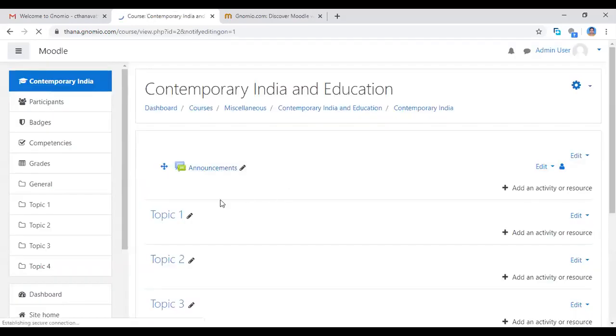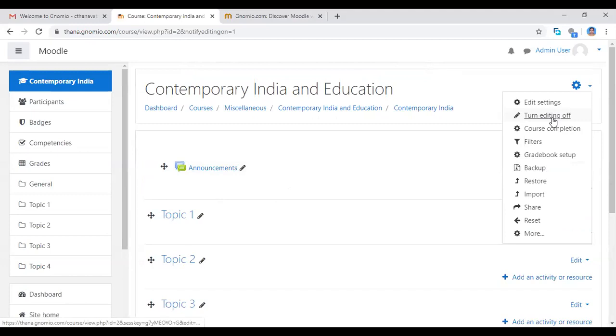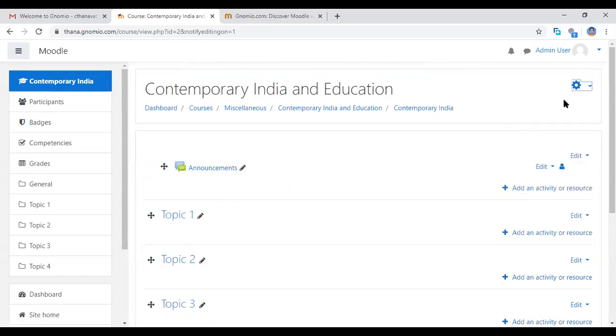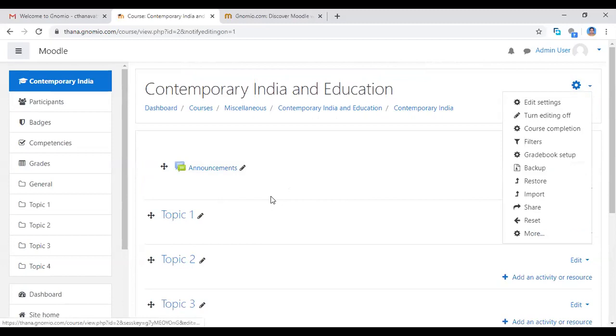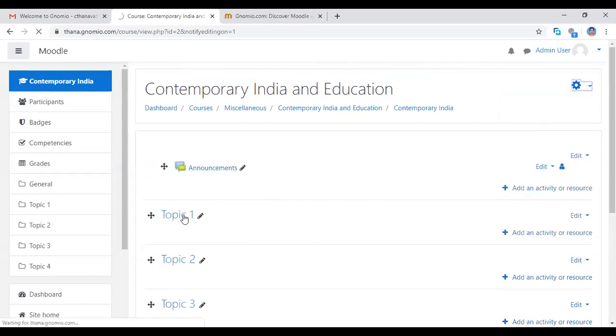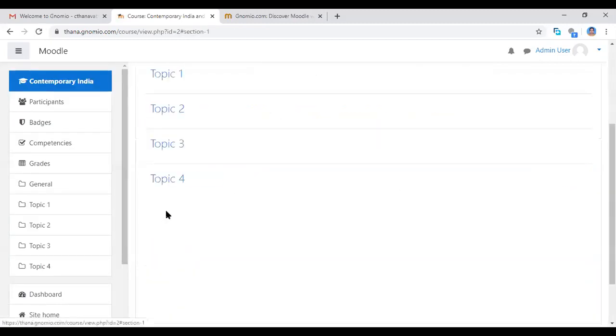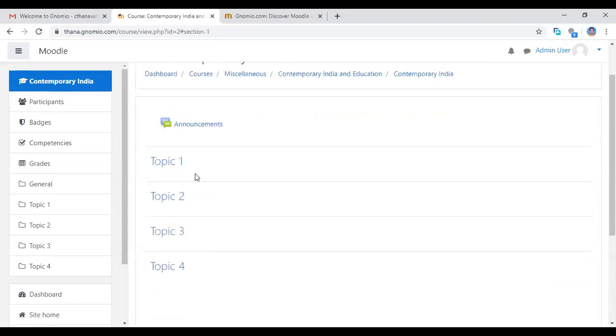Before that, you see that topic on the page, you can't edit or change anything else. After clicking this turn editing on button, now I'm clicking turn editing on, so here it displays turn editing off. If I click the turn editing off button, see here, we can't change, no editing options are there.